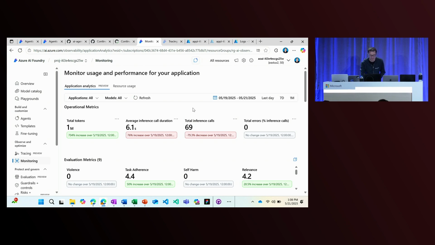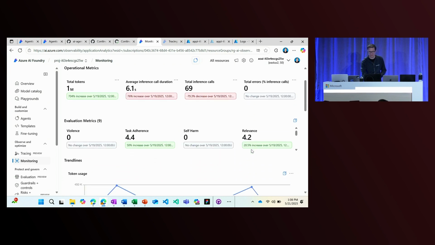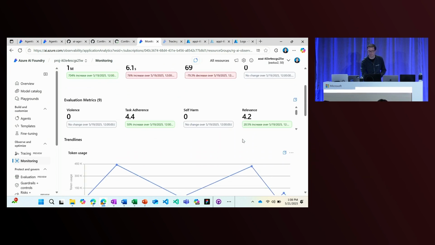So this is our monitoring dashboard. You can see the operational metrics at the top, including token usage, inference call duration. That lets you see that everything is going as expected. And then underneath that, we show you the evaluation metrics that you've set up to run continuously at a sampled rate. That could be 10 per hour, it could be 100 per hour, however much you need to be able to track the quality and safety of your agent as you're monitoring.